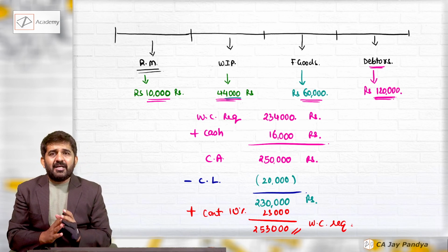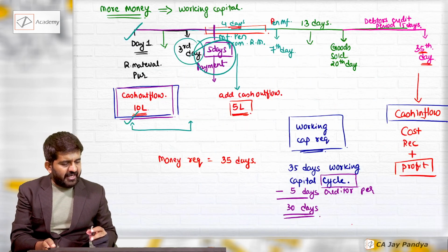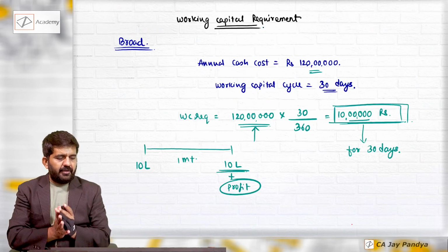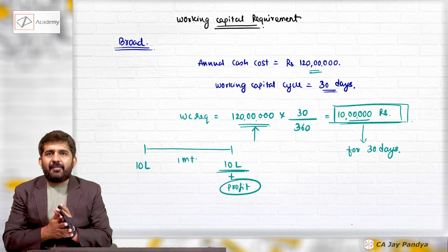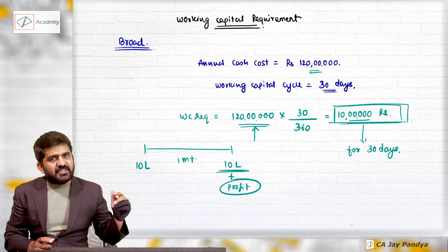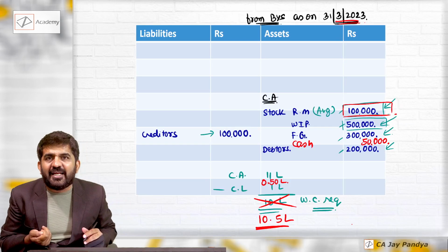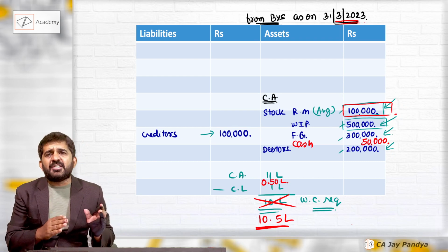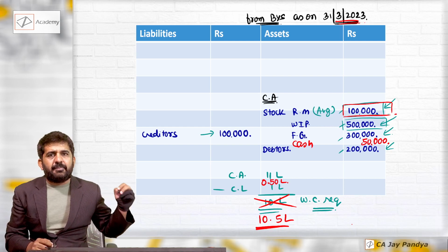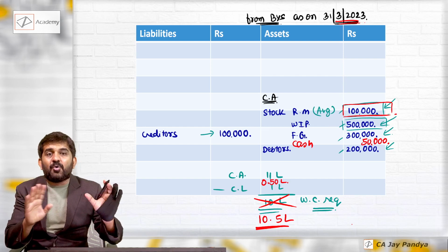So in total, how many methods have we learned? Number one, by taking directly our cash requirement, in a very broad manner: total annual cash outflow or cash expenditure into working capital cycle divided by total, I will be getting working capital. Number two is directly from the balance sheet. Rather than finding out the average, directly take what amount is invested in raw material, WIP, stock, debtors, cash as on 31st March. See, it will give you a good idea.